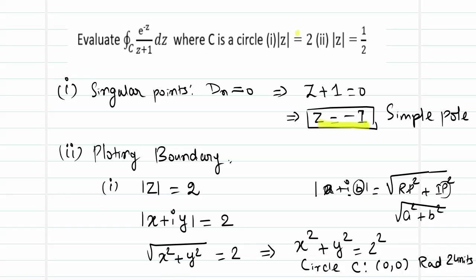Okay. So what does this represent? My first boundary, mod z is equal to 2, represents a circle with center 0, 0 and radius equal to 2 units. Now let us plot the circle.